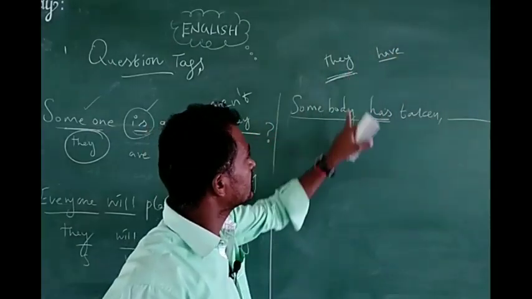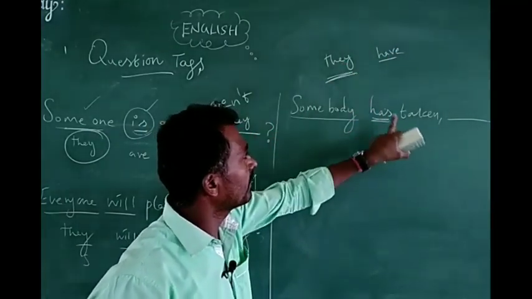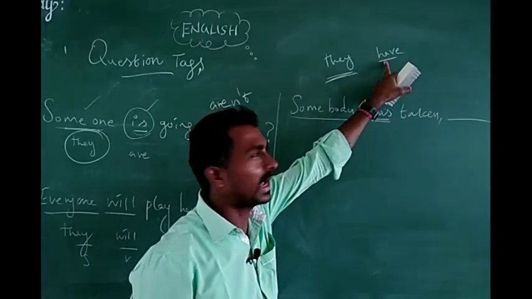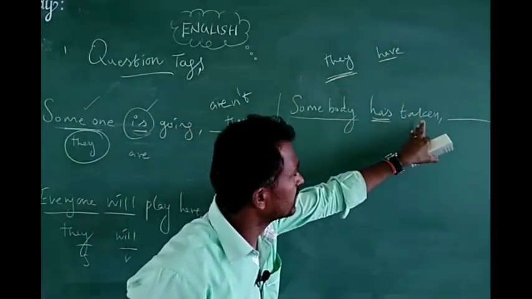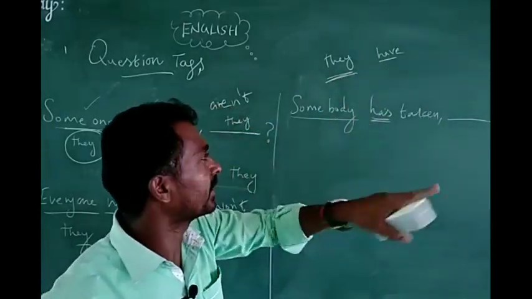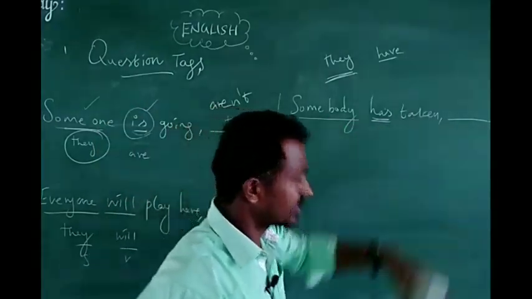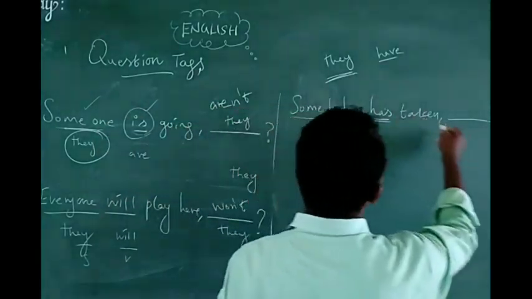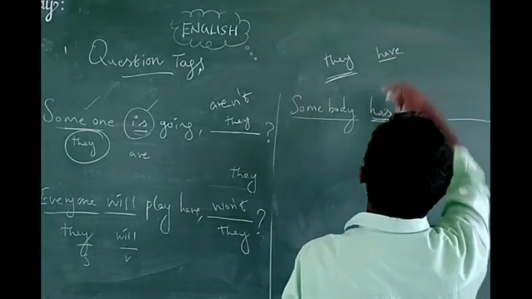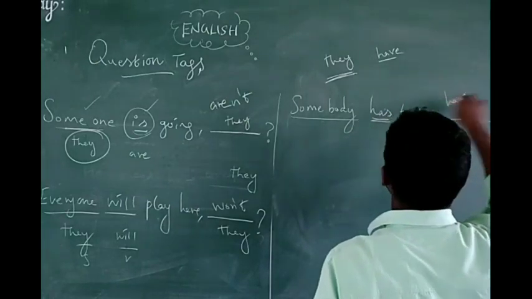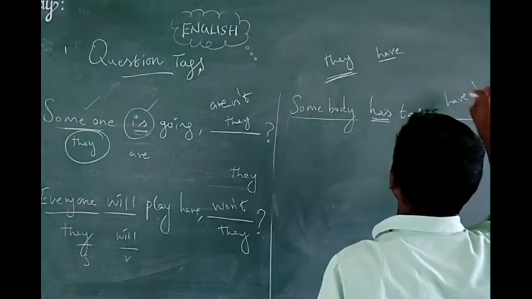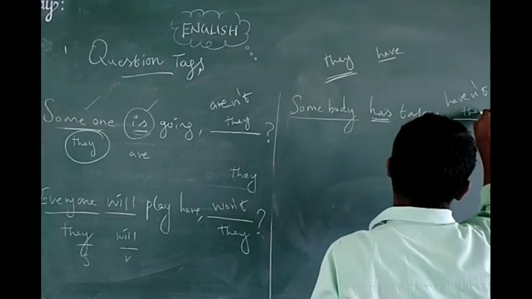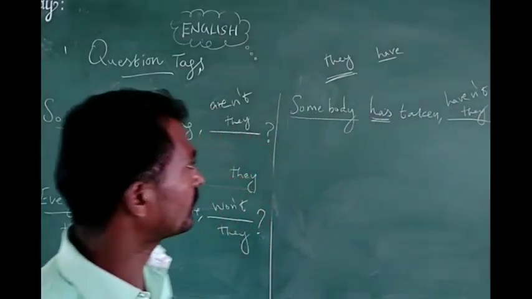So this is the answer for somebody, they, have. Then is the tag positive or negative, just identify. The given question is positive, so the answer must be negative. Then how can we write? Somebody, has becomes have. Haven't they? You have to write.